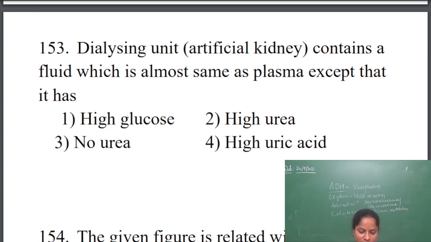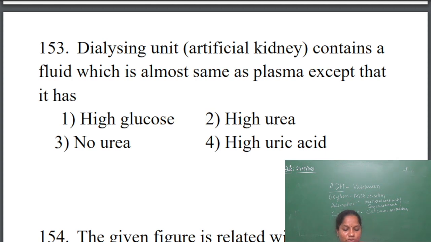Next, the next question is: the dialyzing unit, the artificial kidney, contains a fluid which is almost the same as plasma except that it has no urea. In the dialyzing unit, the composition is the same as the kidney when it is filtering the blood.